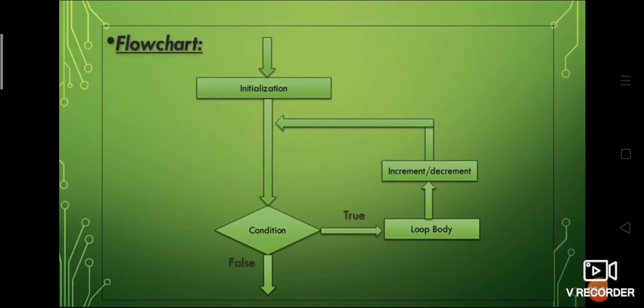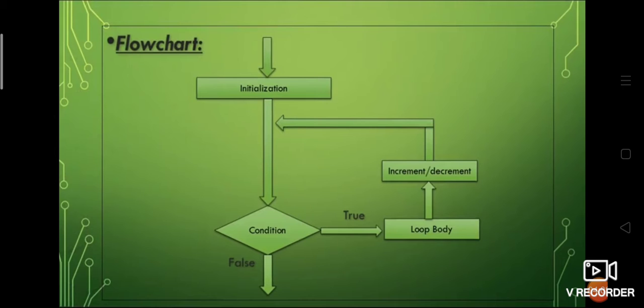Now we are going to discuss the flowchart. When you see the flowchart, it will clearly tell you how a for loop works. The number of iterations depends upon the initialization. Iteration is nothing but executing the statements again and again repeatedly. The initialization part executes only once, when the control enters the loop.